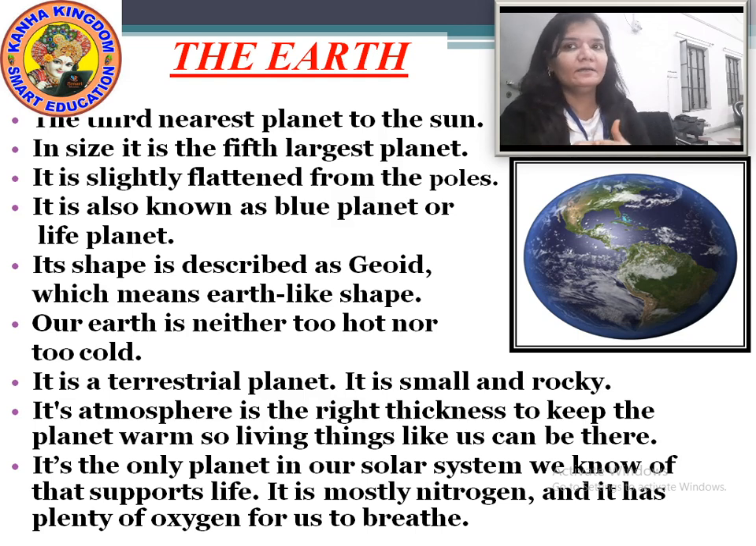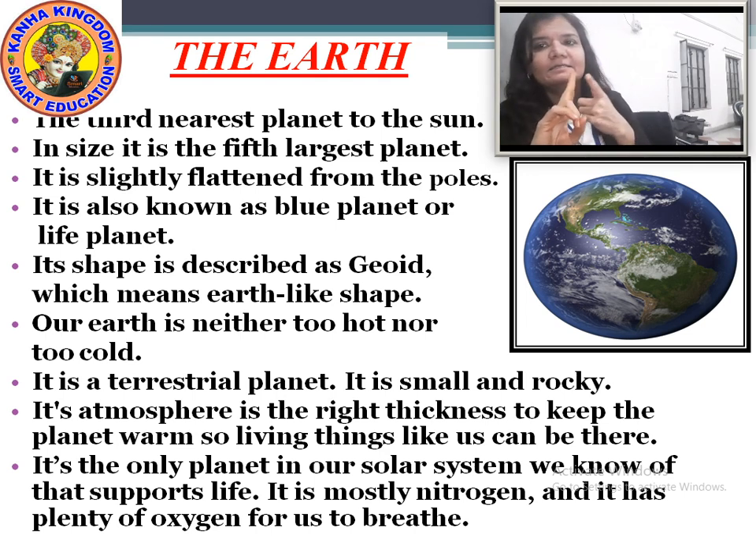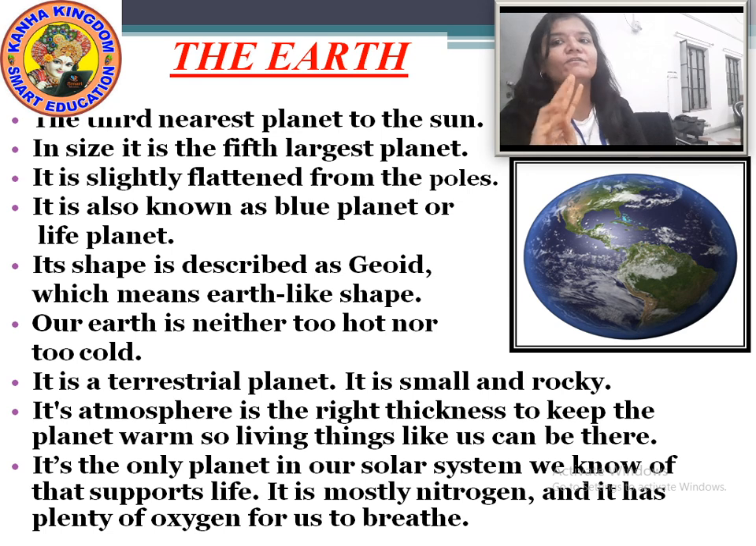Now comes our Earth. It is the third planet of the solar system. Okay? And by size, our Earth is fifth in number. The first biggest planet is Jupiter, second Saturn, third Uranus, fourth Neptune, and fifth is our Earth.